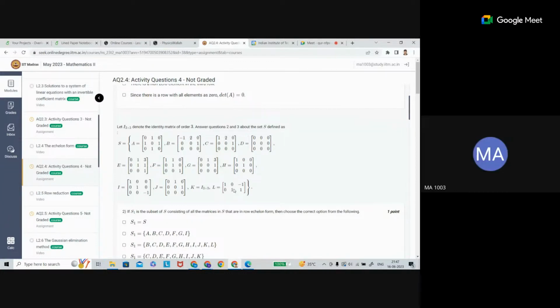If anyone has a doubt, please let me know. Yes, what's your doubt? Sir, I'm saying it is reduced echelon form, but isn't minus one a problem here? No, see, minus one is not your leading entry. This is your leading entry. Sir, there is no leading entry in column 3, so we are not seeing anything in column 3.